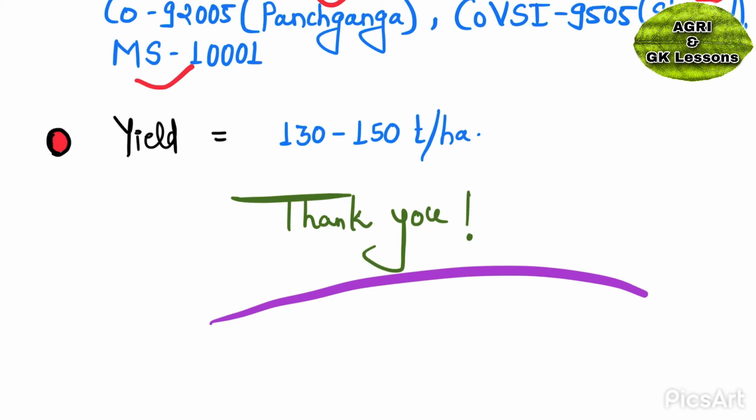Yield of sugarcane. The average yield of sugarcane ranges between 130 to 150 tons per hectare.